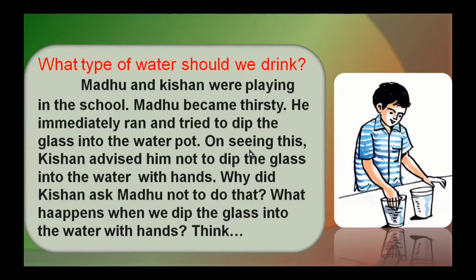Is it correct? No. On seeing this, Kishan advised him not to dip the glass into the water with hands. On seeing this, Kishan said, no, you should not dip the glass into the water with your hands. Why did Kishan ask Madhu not to do that?